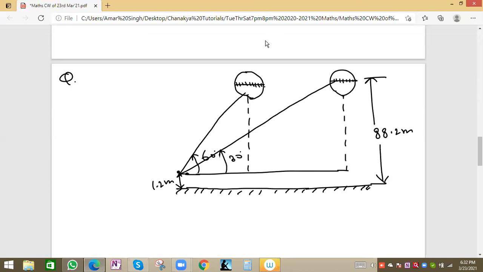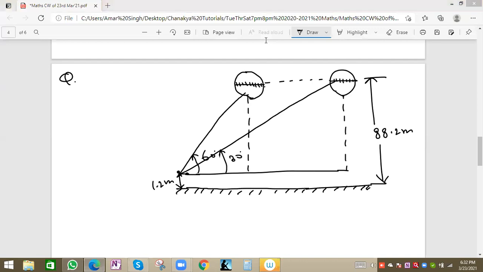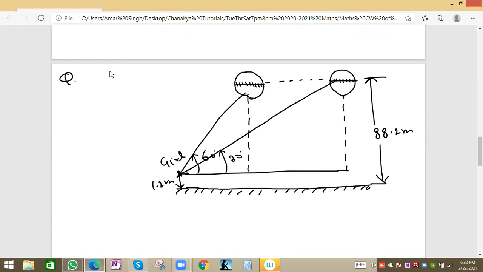So to find the distance of the balloon, the height will be the same. The level is the same. Just the position of the balloon has changed from this position to this position, and accordingly the angle also changes from 60 degrees to 30 degrees. It is 60 degrees when the balloon is near to the girl, and 30 degrees when the balloon goes away from the girl. So find the distance between the balloons.